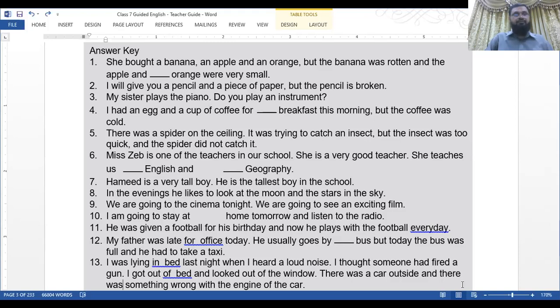Number nine, we are going to the cinema tonight. We are going to see an exciting film. An exciting. An is for the singular, and in exciting, E is a vowel. A, E, I, O, U. These are the five vowels.